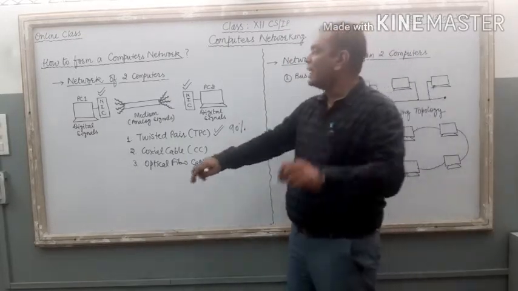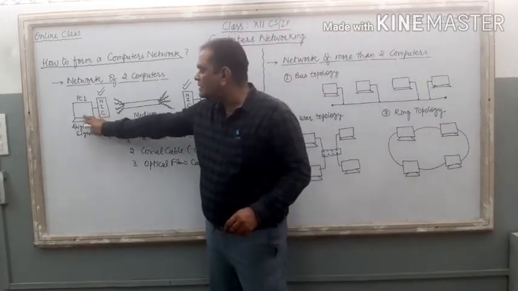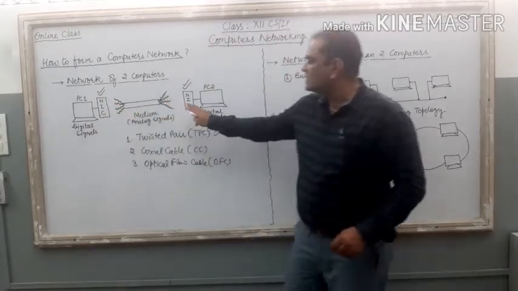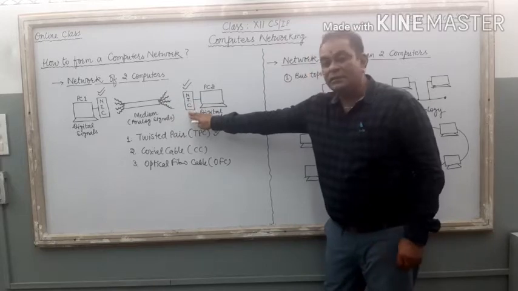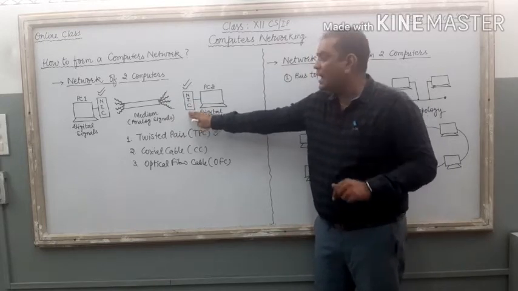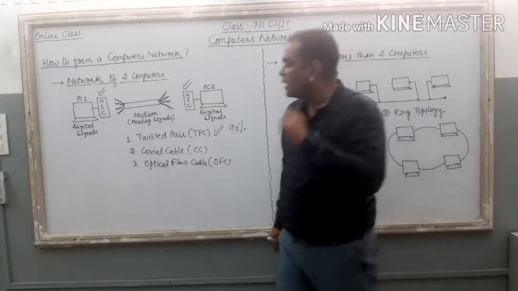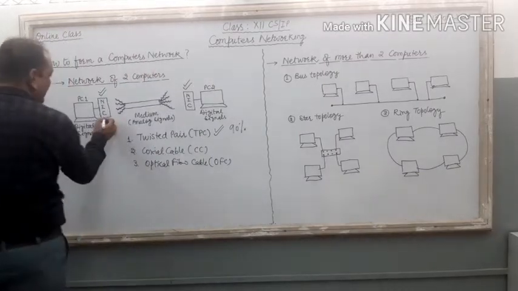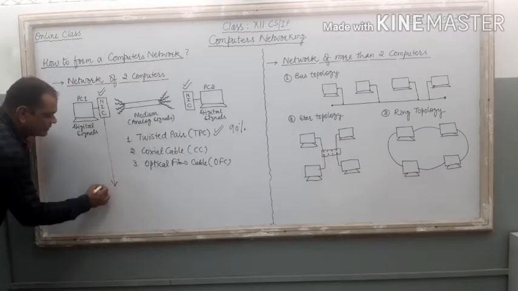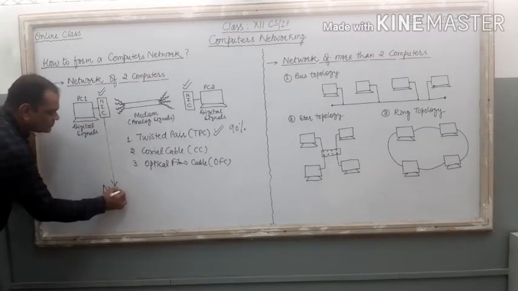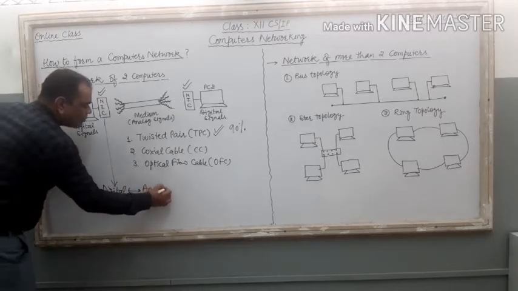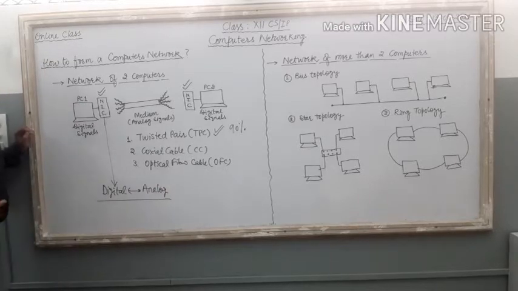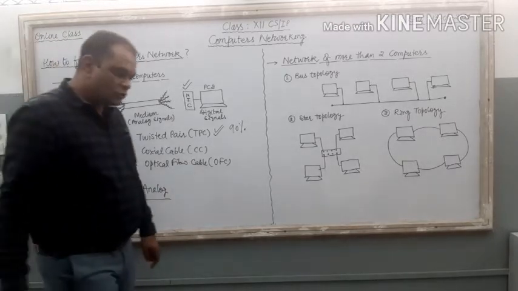So what is the role of NIC? NIC converts the digital signal into analog. And if an analog signal reaches this NIC, it will convert it back from analog to digital. So the role of this NIC, Network Interface Card, is digital to analog and analog to digital again. It is just like a converter only.